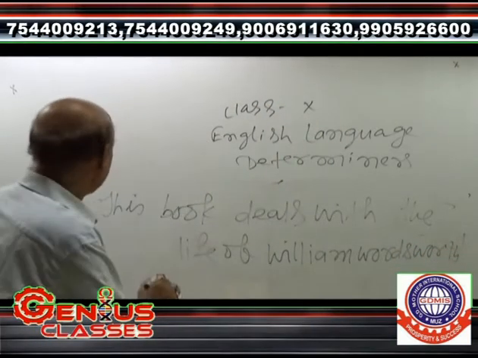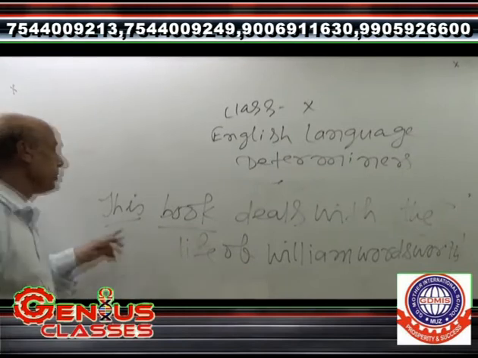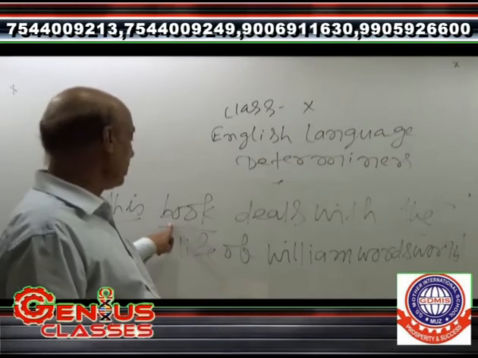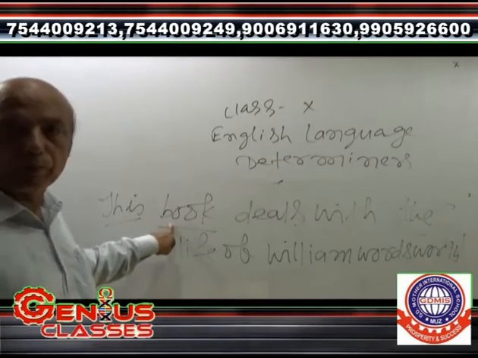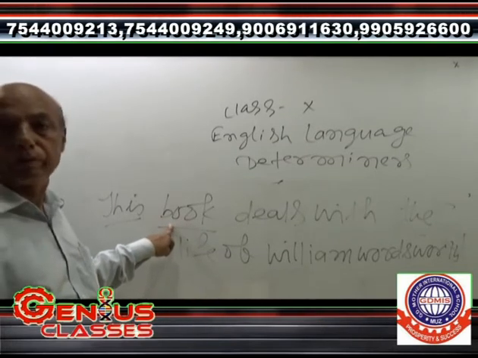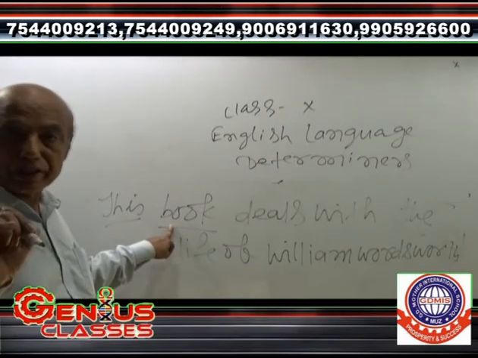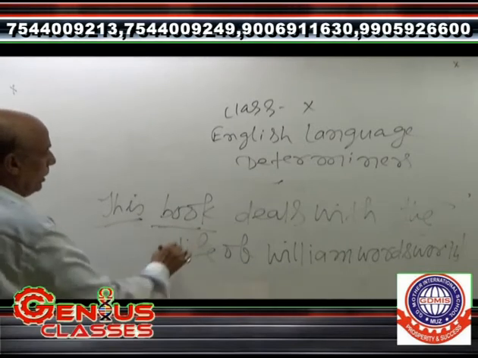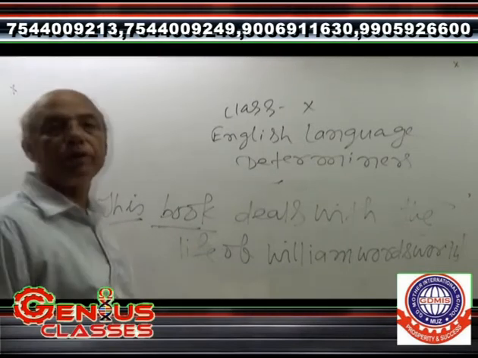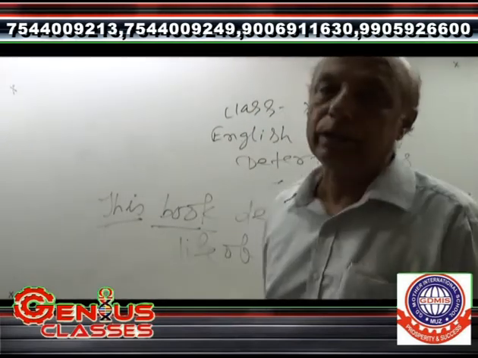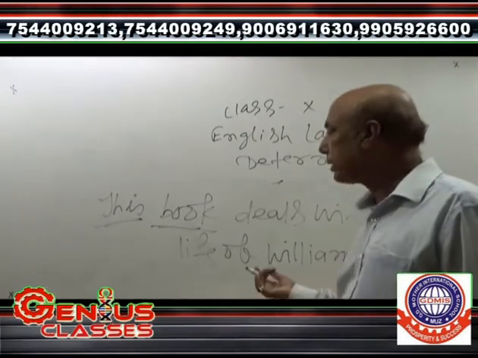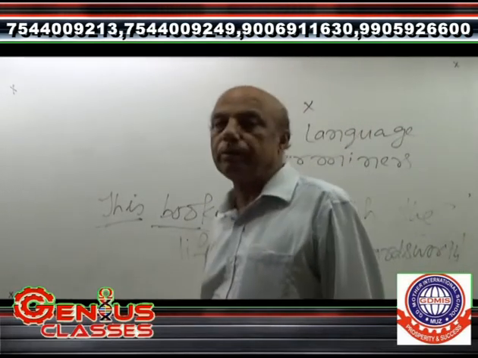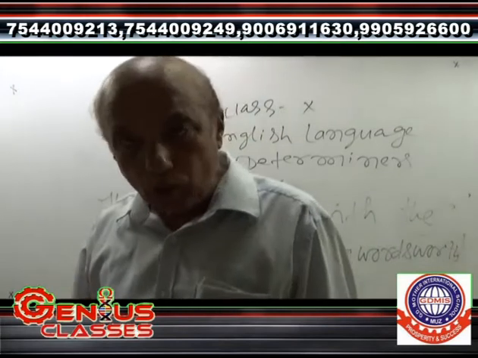Here I have written this, and it belongs to the book, and here it is called a demonstrative determiner. Which book? This book. What does this book do? This book describes the life of William Wordsworth. So here you see that this is one of the demonstrative determiners. It is in the sense of reflection. It gives us the knowledge that this book deals with the life of William Wordsworth.